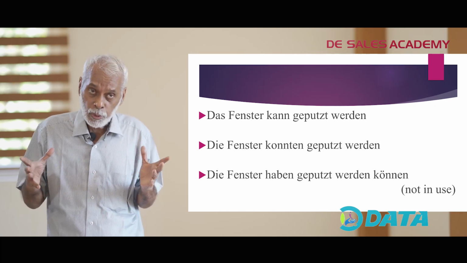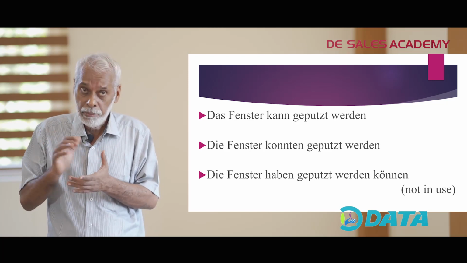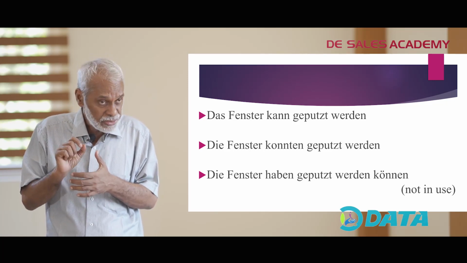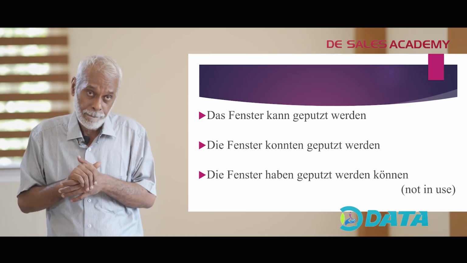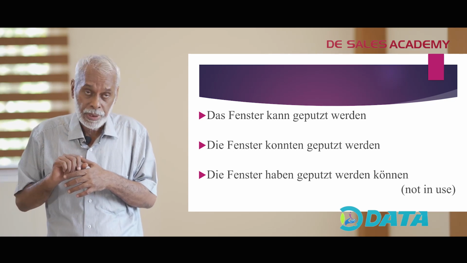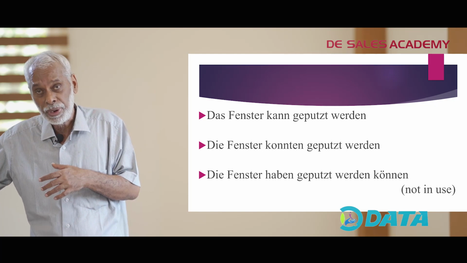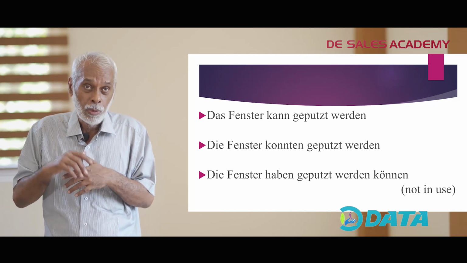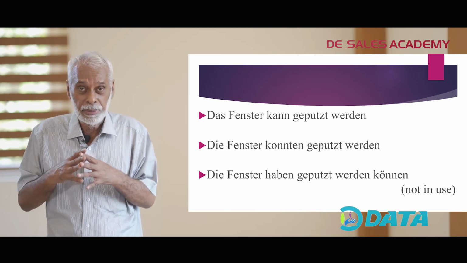Passive sentences can also be formed with the help of modal verbs. Beispielsatz. Das Fenster kann geputzt werden. Here it is not worden, werden. Die Fenster könnten geputzt werden. Oder die Fenster können geputzt werden.